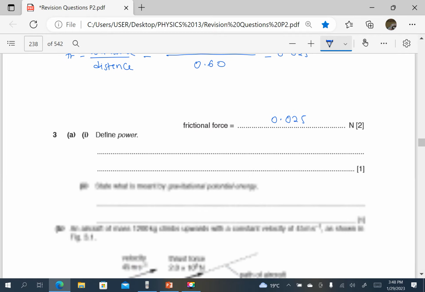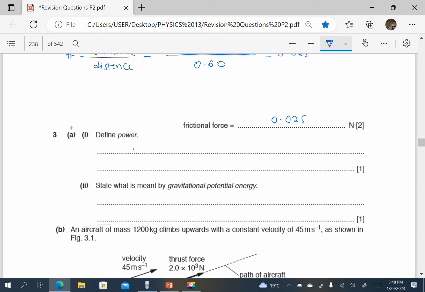Define power. I think power is the rate of work done over time taken. That is power, or you can say the rate of doing work.